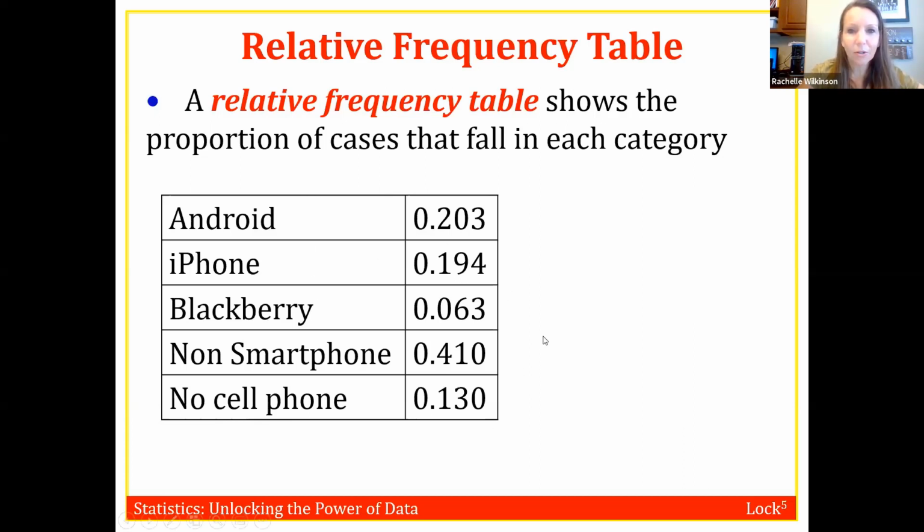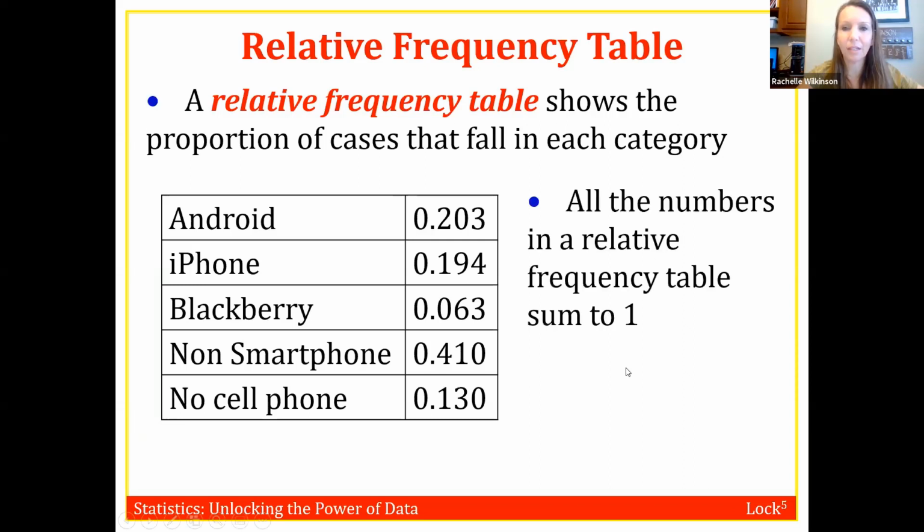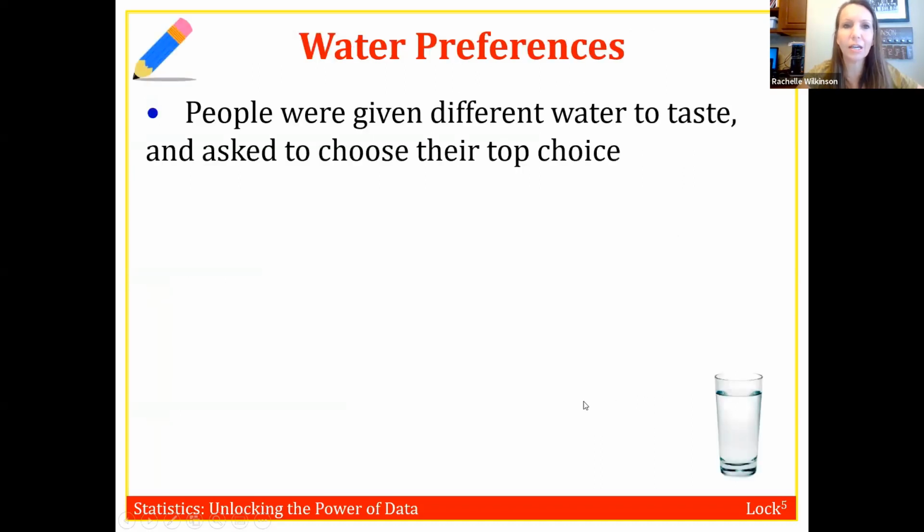All right, so questions so far on how we find proportions and anything in our table, bar chart, all good stuff. Okay, one thing to note is that the relative frequencies, if you add all those up, they should add up to 1. If they added up to like 0.999, that doesn't mean you should panic. It just means that you probably had some round off error when you were computing the proportions. So 0.999 is all good. No panics. Okay, here's another example.